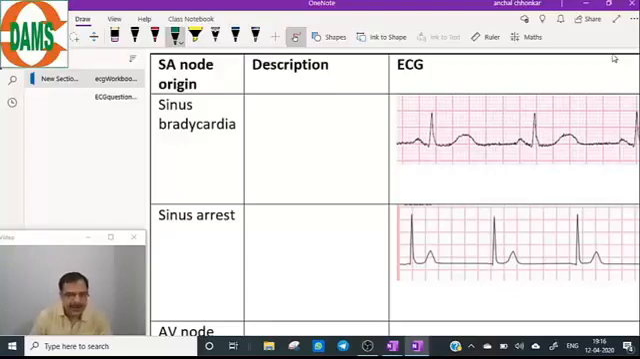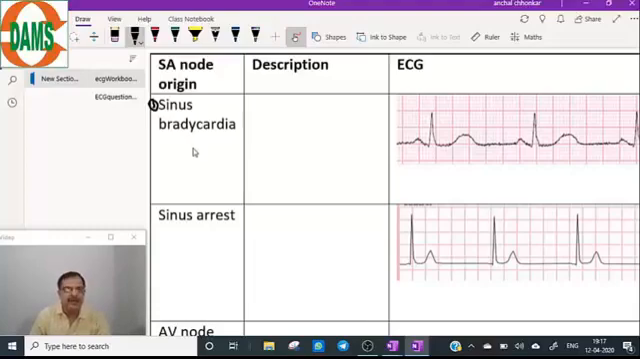Why is QRS wide? As I told you, if the origin is below bundle of His, one ventricle will be depolarized first, followed by the other ventricle. And that diagram we have already discussed in our previous classes. So come to the first one. We'll make a 3-column table of the bradyarrhythmia, that is, SA node origin. So in SA node origin, number one is sinus bradycardia.